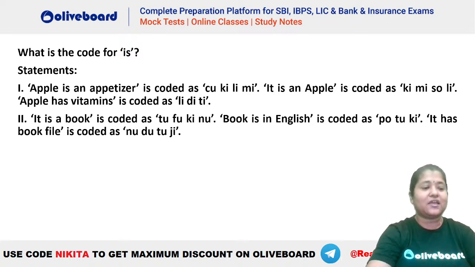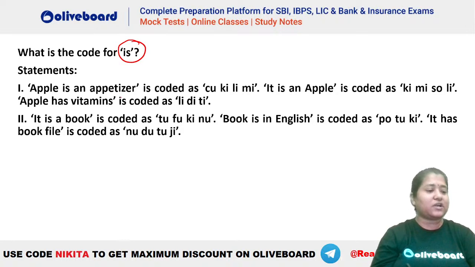Okay. Similarly, we had another topic which was your data sufficiency. अब data sufficiency was based on Chinese coding, like the people who gave the exam mentioned. ठीक है, तो इसको जल्दी से देख लेते किस तरह से करते हैं. So here we have data sufficiency. That means you have to tell which of the following data is sufficient to answer the question that has been asked. Like what is the code for is?